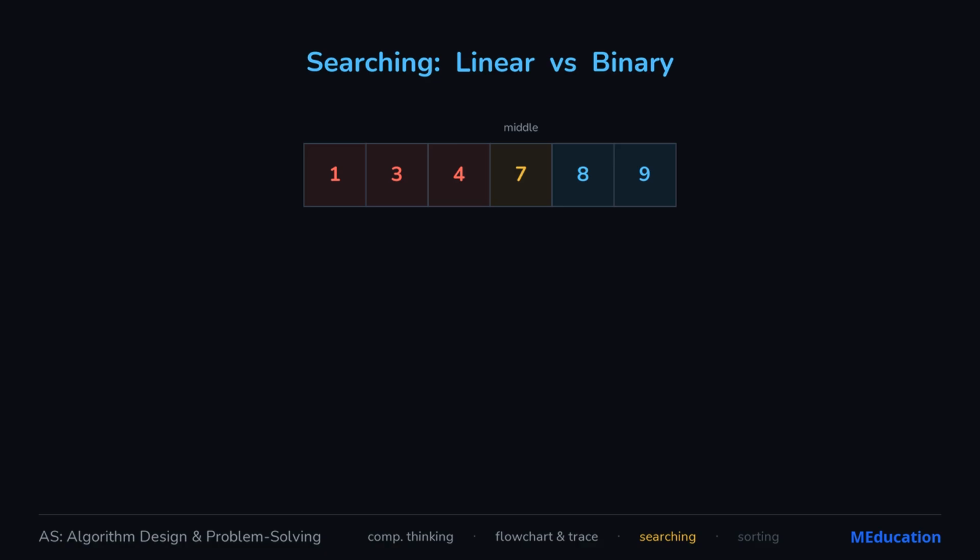Look at the middle. Too high, throw away the whole upper half. Too low, throw away the lower half. Each check halves what's left, so a million items take just 20 checks, not a million. Binary search needs sorted data, so how do we sort?